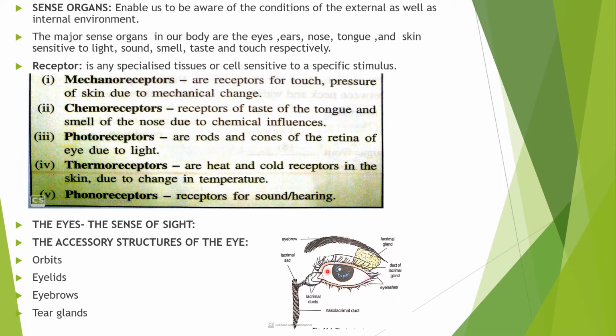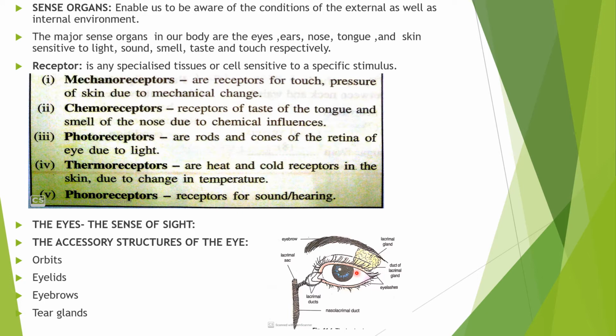So these are the upper eyelid and the lower eyelid, and they are movable. In this way, they can protect the outer surface of the eyes and can shut out light if too much light is coming to the eyes. With the help of these eyelids, the person can close the eyes.